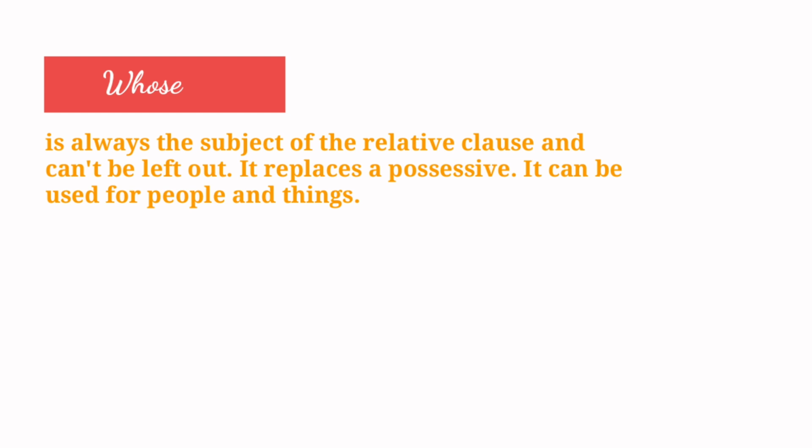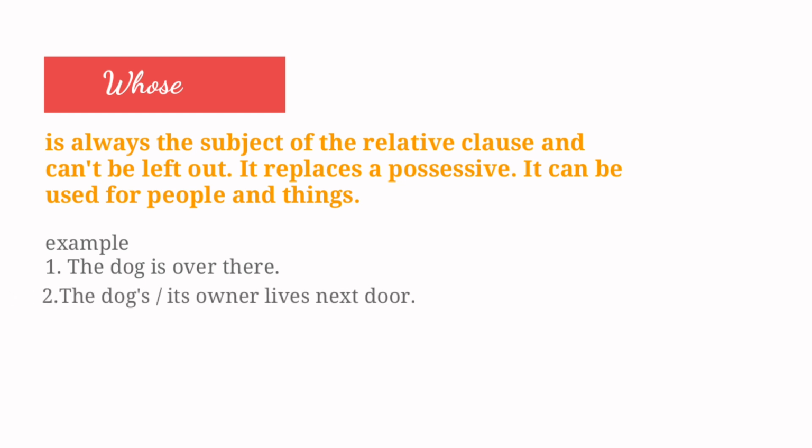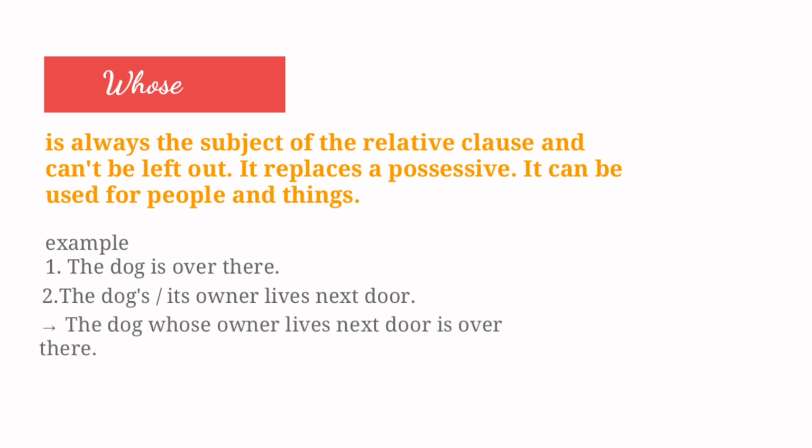Whose replaces a possessive. It can be used for people and things. Example, clause 1: The dog is over there. Clause 2: The dog's owner lives next door. So, the dog whose owner lives next door is over there.